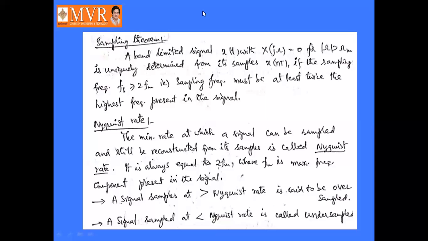If a signal is sampled at greater than the Nyquist rate, it is said to be oversampled. A signal sampled at less than the Nyquist rate is called undersampled.